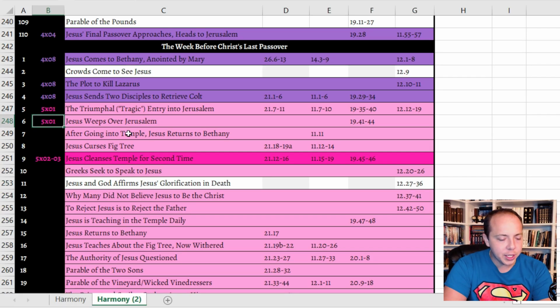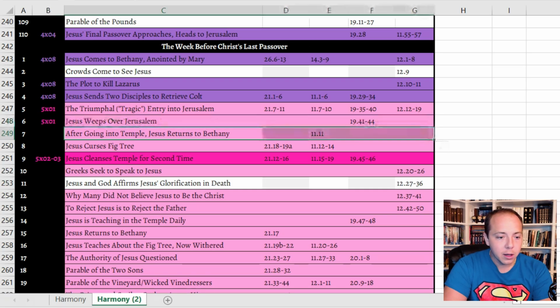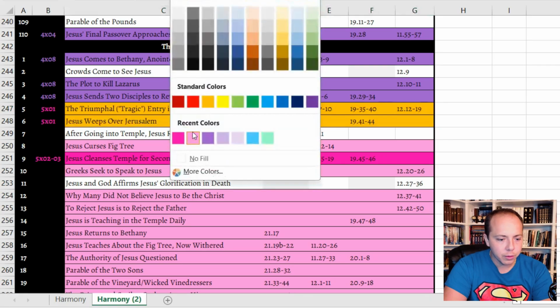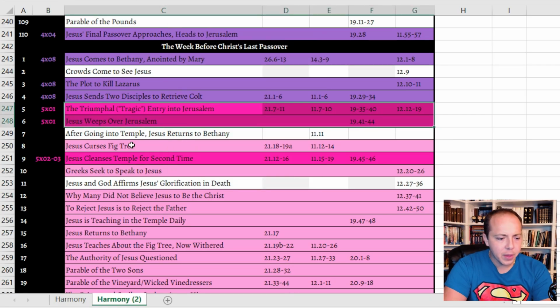We did not see Jesus returning to Bethany, however, because they decided to have Jesus stay in Jerusalem. He did return to Bethany a few episodes later, but that was not depicted in the show. It wasn't at the same time. Jesus cursing the fig tree. Oh, this is going to bother me.